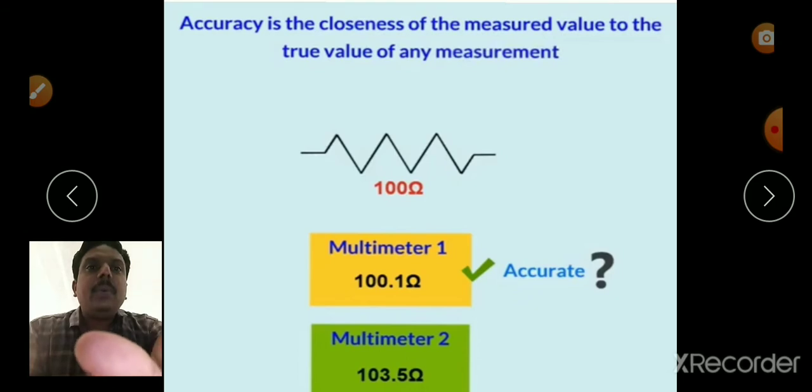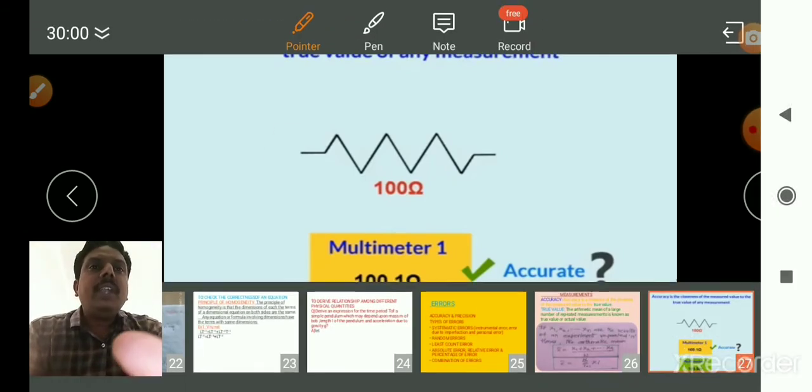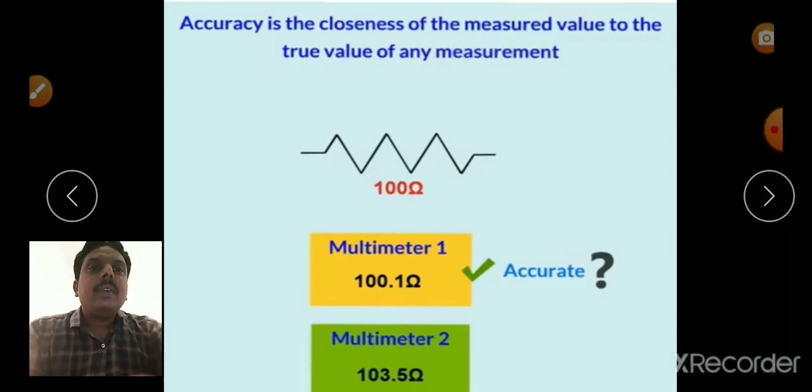Next, coming to accuracy. So, what is the accuracy? We take a resistor whose value is 100 ohms. Its exact value is 100 ohms. If a student measured by using multimeter 1, he got 100.1 ohms. Another student measuring with a different multimeter, he got 103.5 ohms.